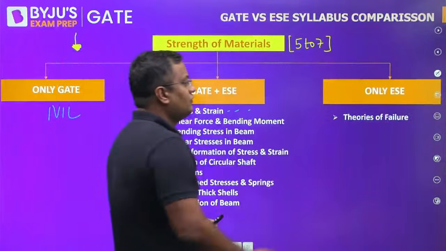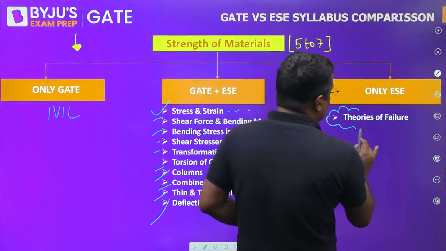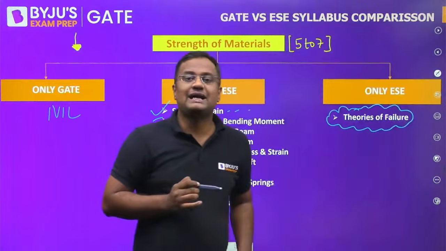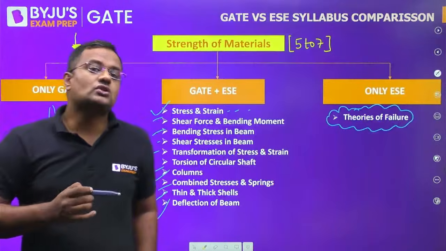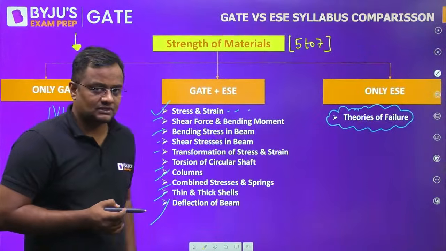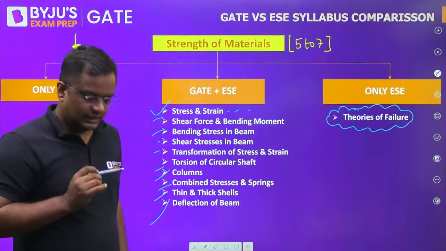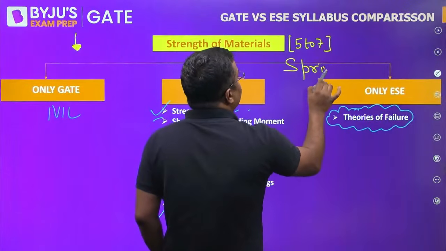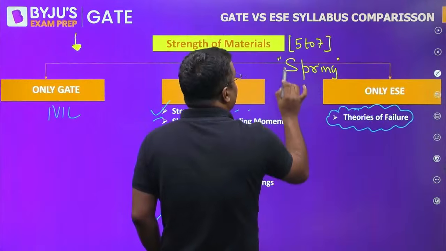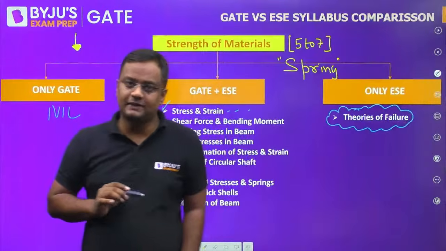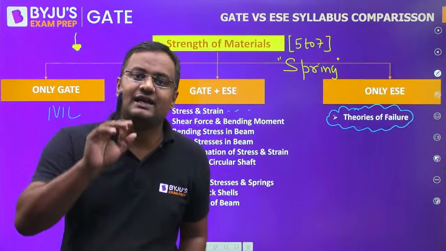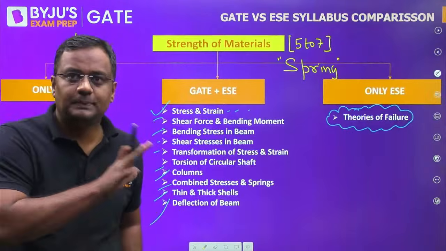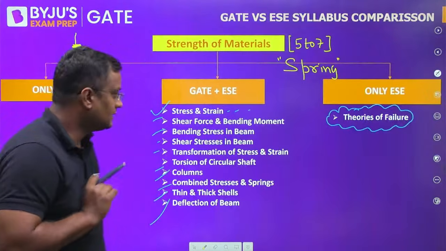Only in ESE is theory of failures. Earlier theory of failures was also in GATE, but in 2021, with the update from IIT Bombay, now it is not in GATE, only in engineering services. Now one more thing, there are a few topics like spring. It is not directly mentioned in the syllabus, but still questions were asked from spring in previous years. Either they attach a spring to a beam or somewhere they use it. So please don't leave this topic.